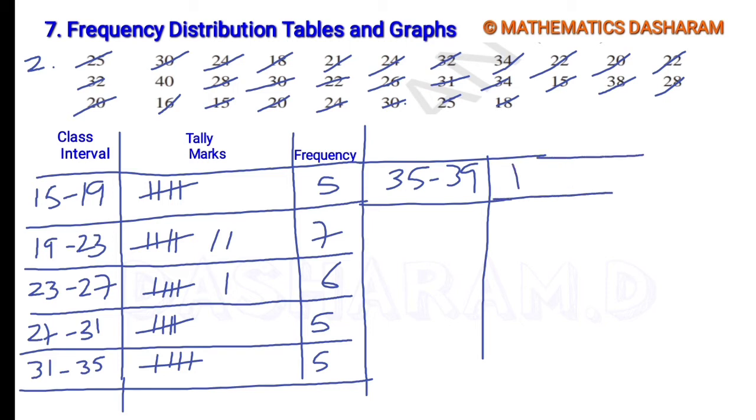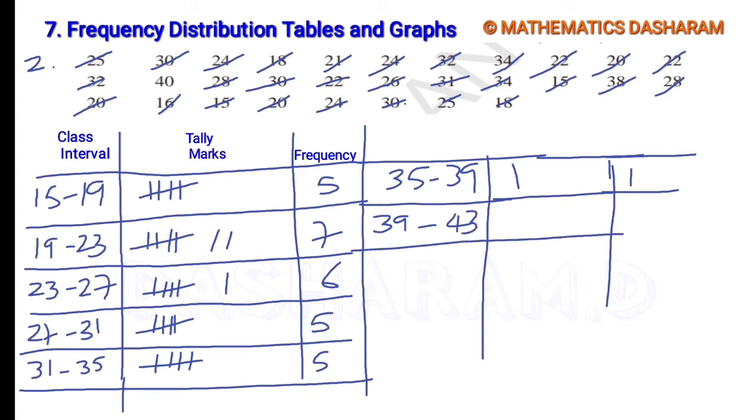So tally marks 1 and frequency also 1. Next, the last one, 39 to 43. So 39 to 43 means I think only 1, that is 40. That's it, all are completed. So the frequency is 1.